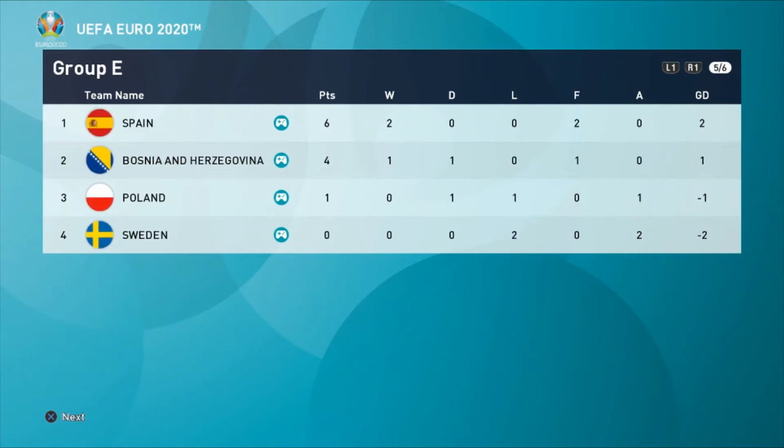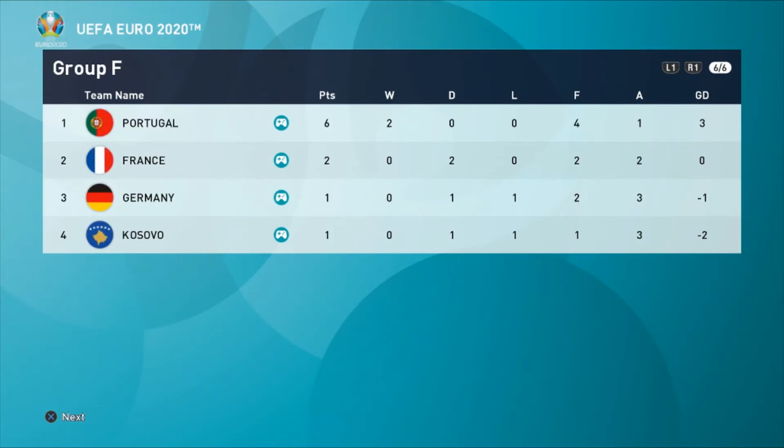Group E, Spain already through to the next round of the competition. 2 wins out of 2 with 2 late winners. Bosnia and Herzegovina with the win today means they're up into 2nd on 4 points. But Poland, only just behind them on 1. It still could be Poland going through to the next round of the competition. But Bosnia are well and truly in the driving seat. They play Spain in the next match, which means Poland must beat Sweden by a convincing score to go through to the next round.